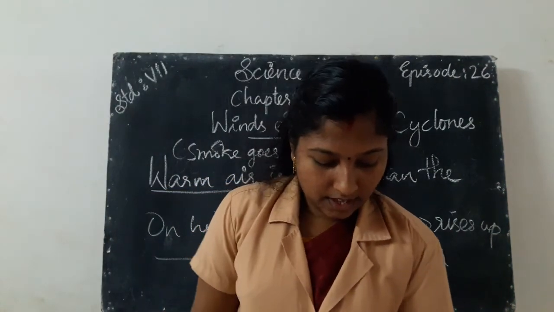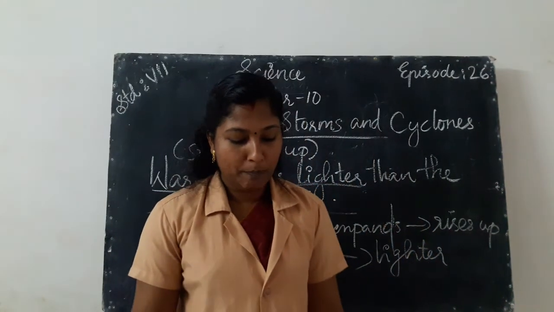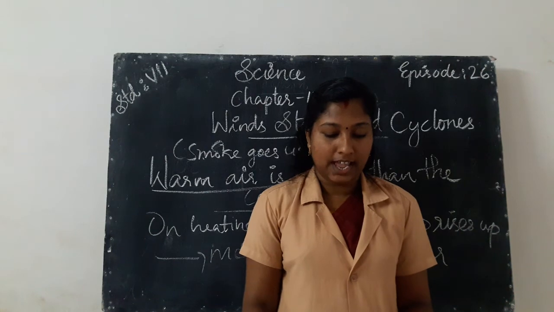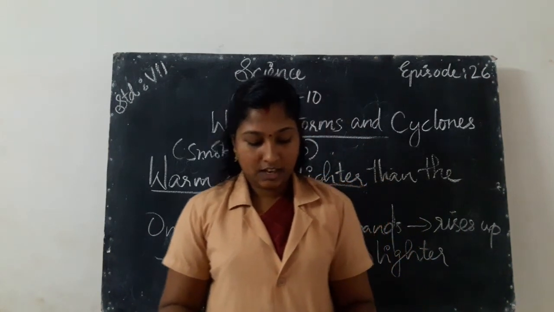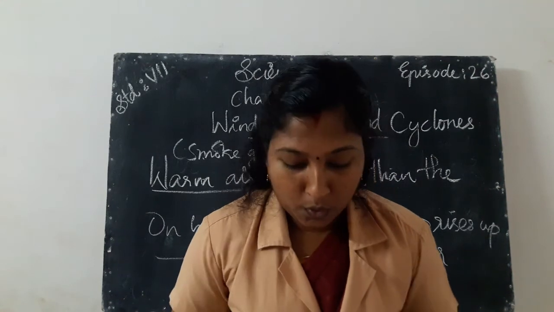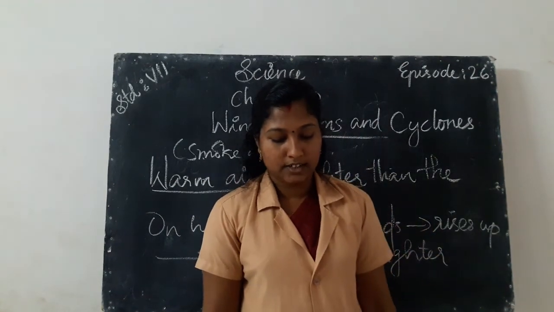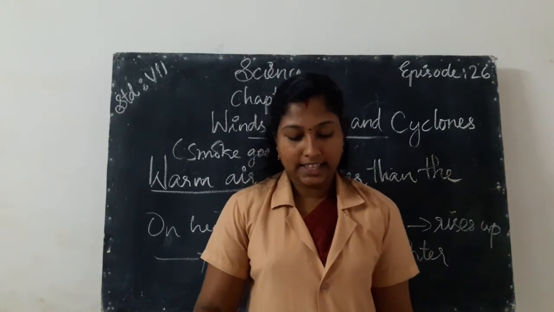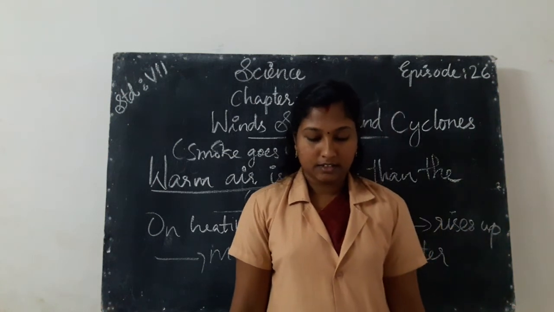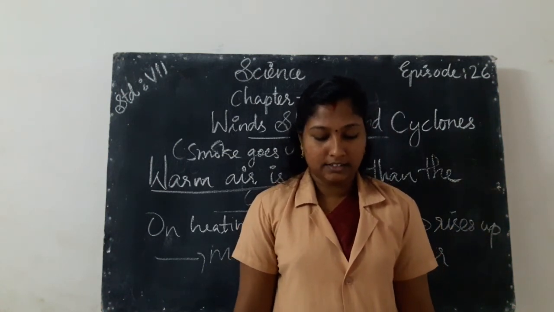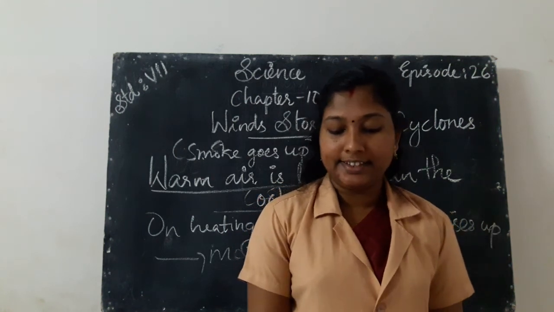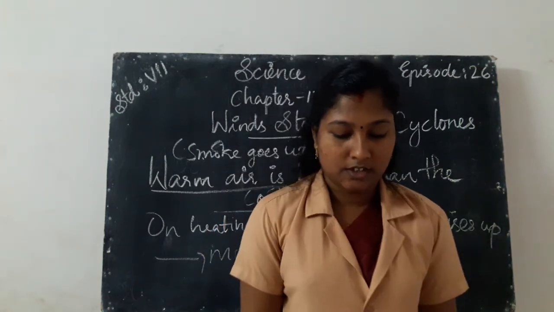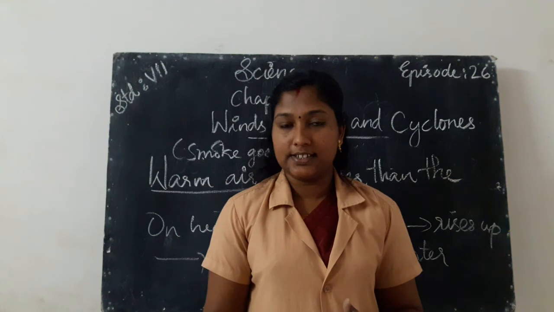Here an activity is given. Take 2 paper bags or empty paper cups of the same size. Then hang the 2 bags in the inverted position on the two ends of a metal or wooden stick. Then tie a piece of thread in the middle of the stick and hold the stick by the thread. Then put a burning candle below one of the bags as shown. What happens? The balance of the bags gets disturbed.